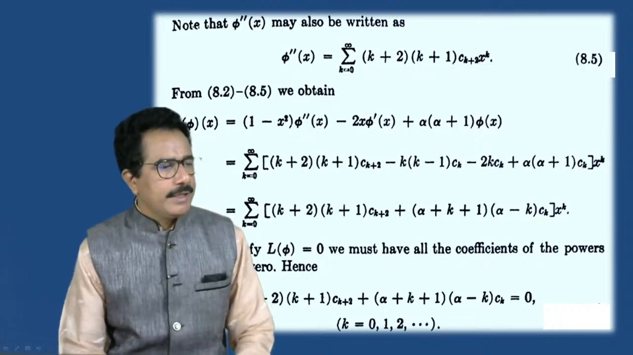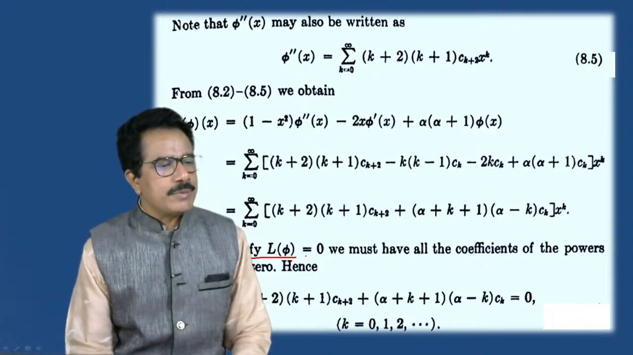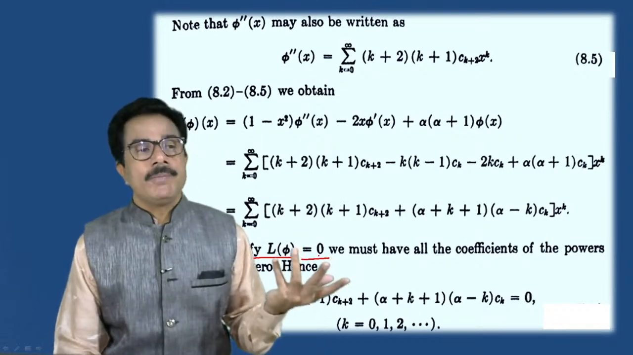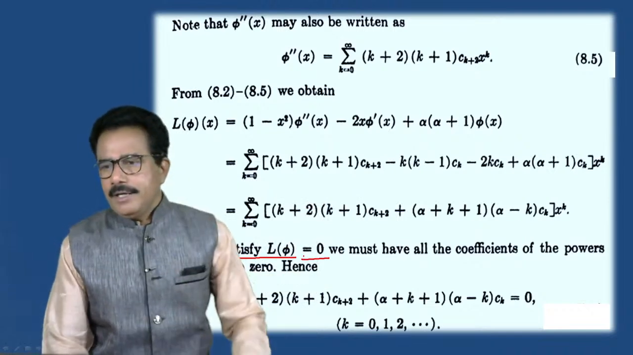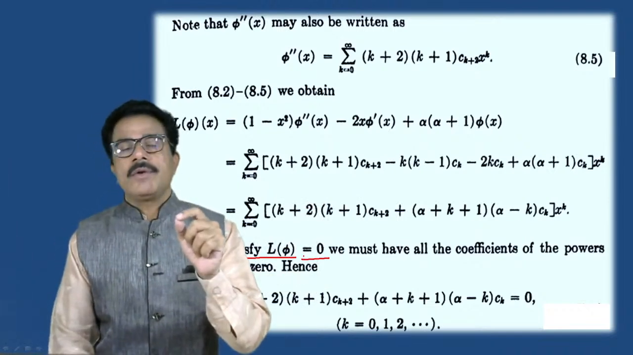Now see here, for phi satisfy L of y is equals to 0, because this is the homogeneous. You note that.